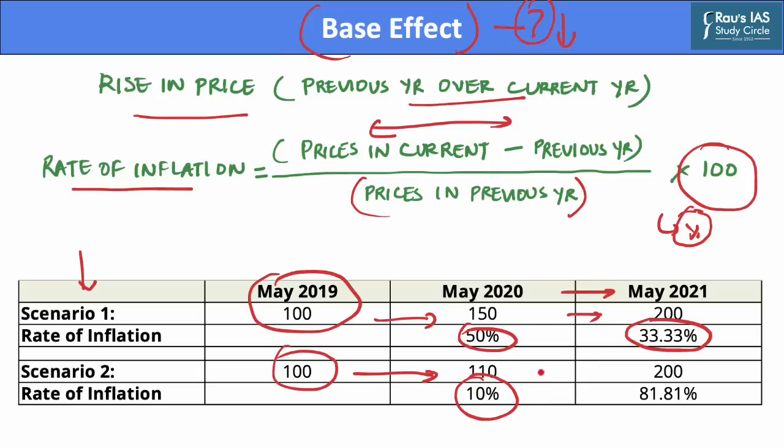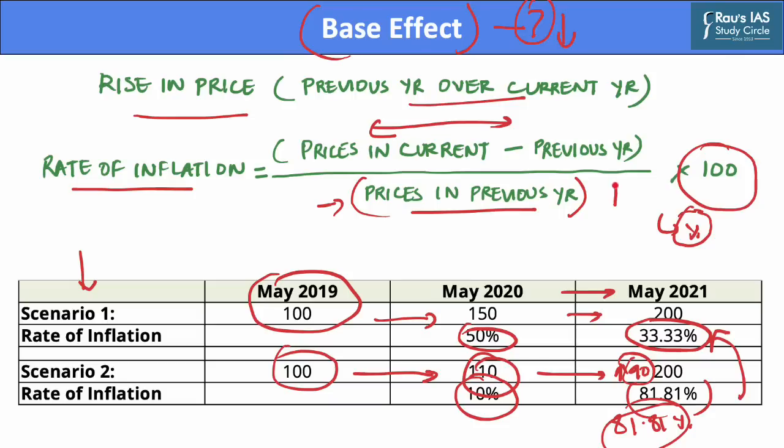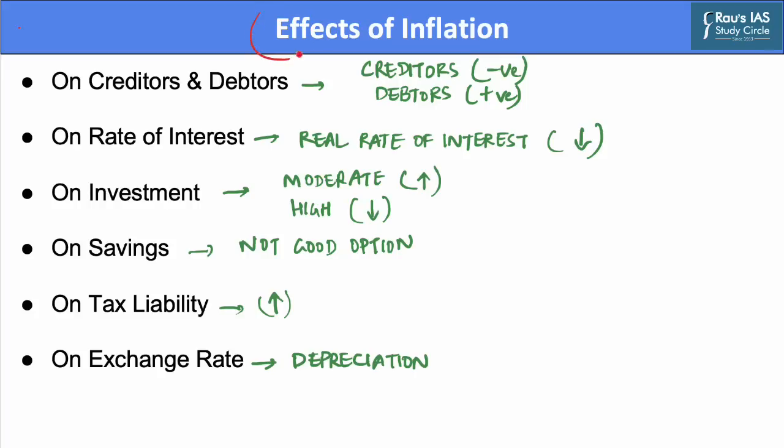However, again, in the course of 1 year, it increases by 90 rupees, reaching 200 rupees. But as we can see, the price level in May 2020 is only 110 rupees. Thus, over a period of time, this inflation constitutes an 81.81% increase, as against only a 33.3% increase in scenario 1. This reflects that the higher the value of the base in the denominator, the lower is the rate of inflation, whereas if the base or the denominator has a lower value, the rate of inflation would go higher. And now this is called the base effect.